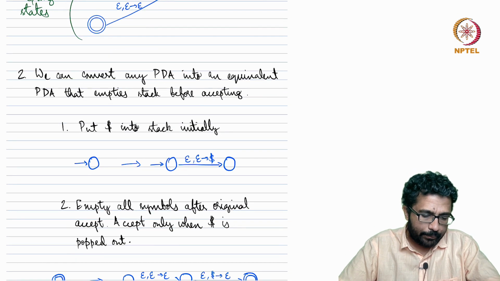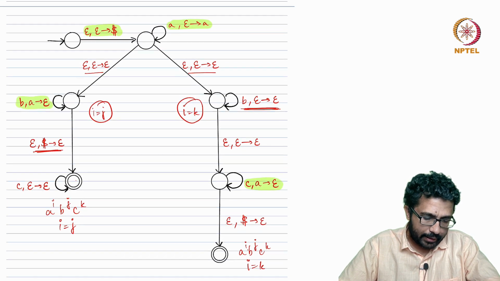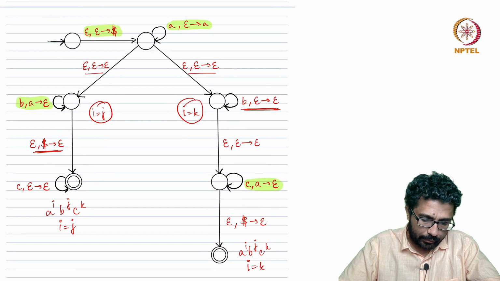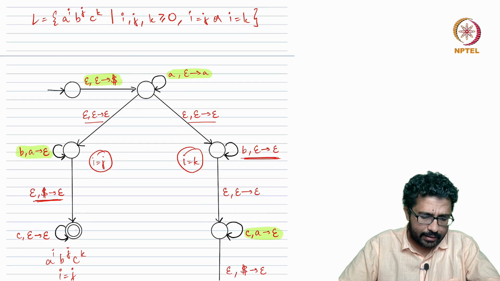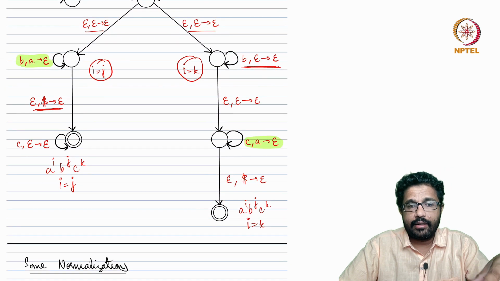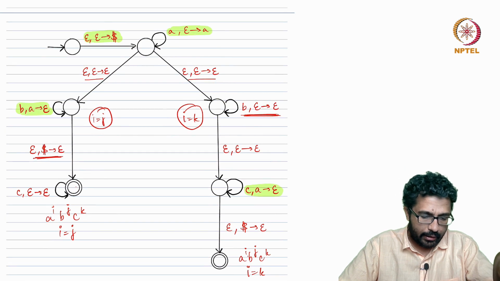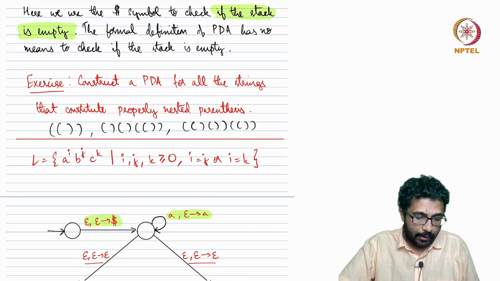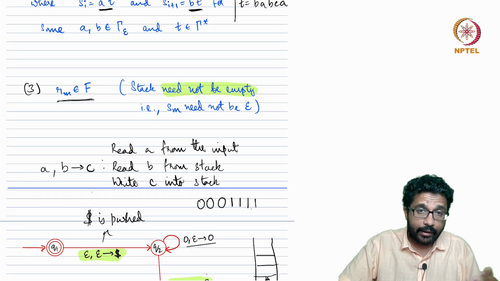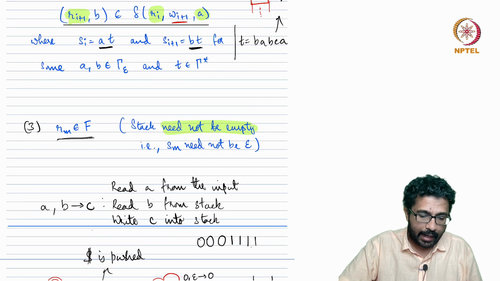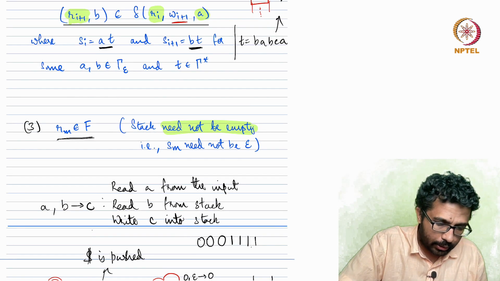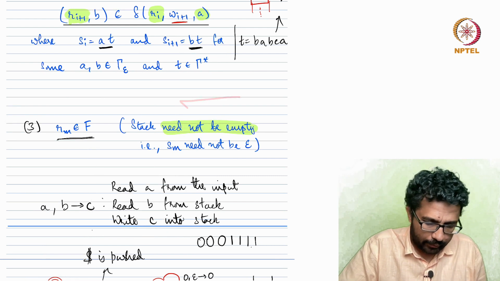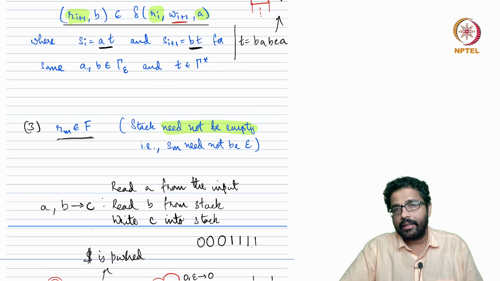Number two: we saw two PDAs in the previous lecture. In both cases, upon acceptance, the stack became empty. In both cases we pushed the dollar symbol, and then at the end we removed the dollar symbol. But at the beginning, when we defined the PDA, we said that the stack need not be empty.